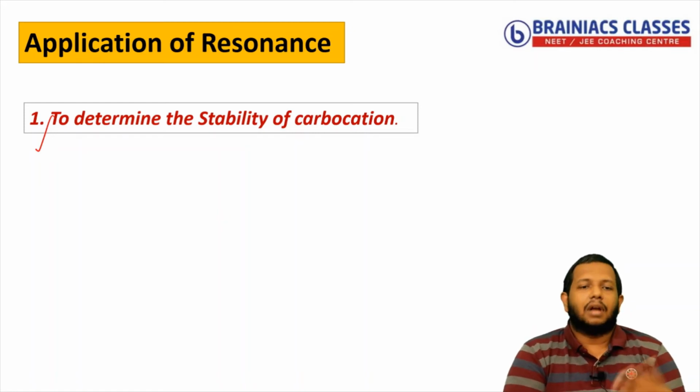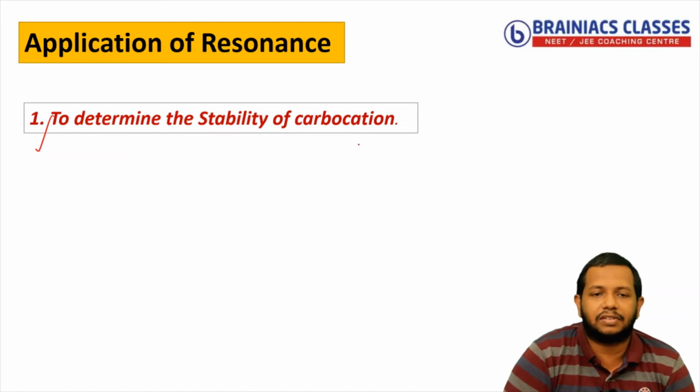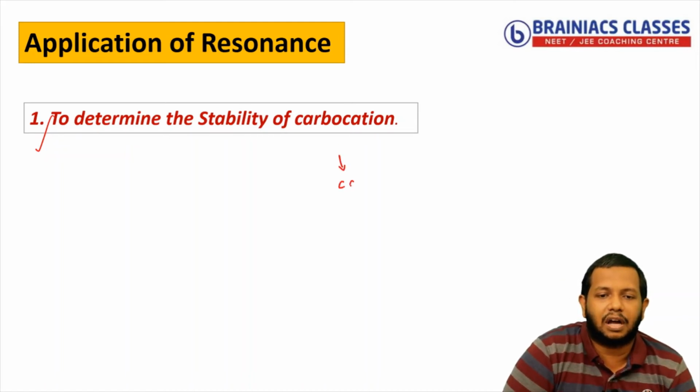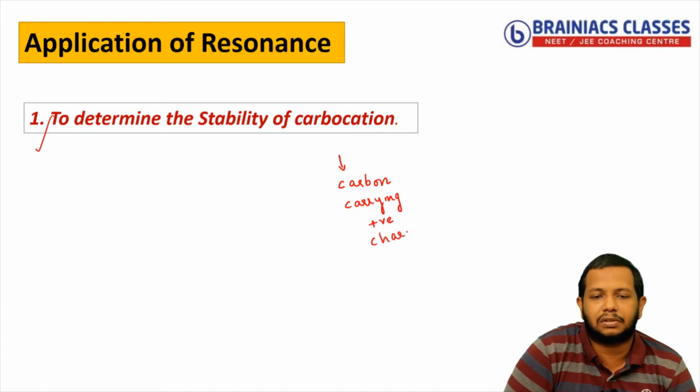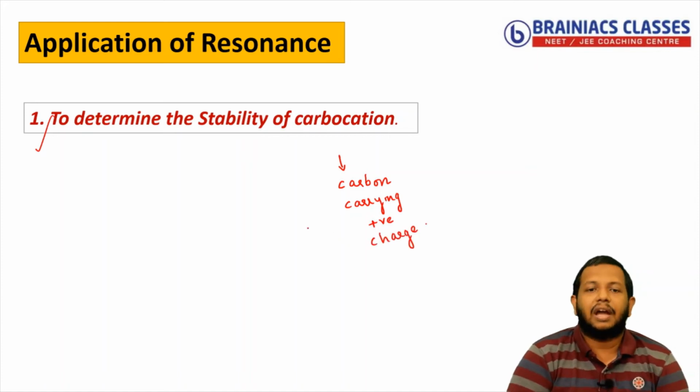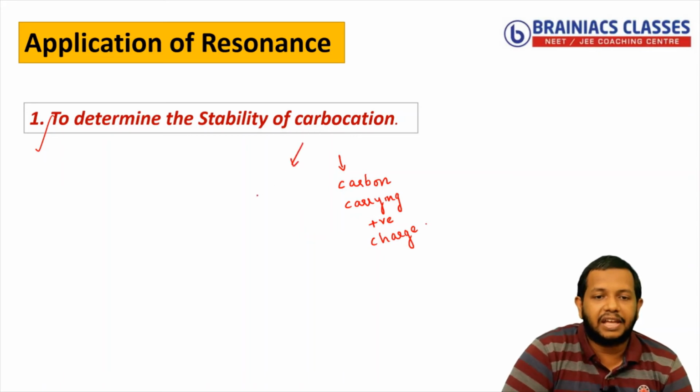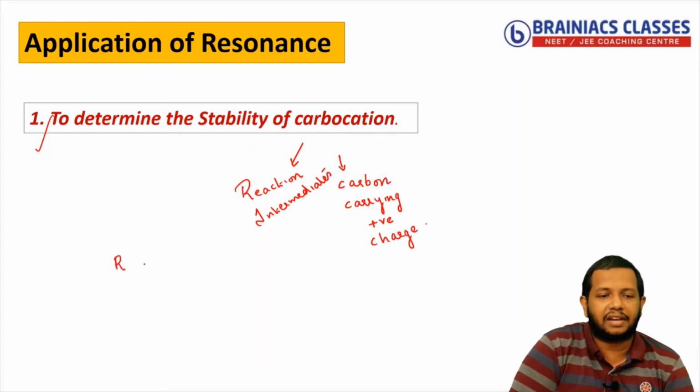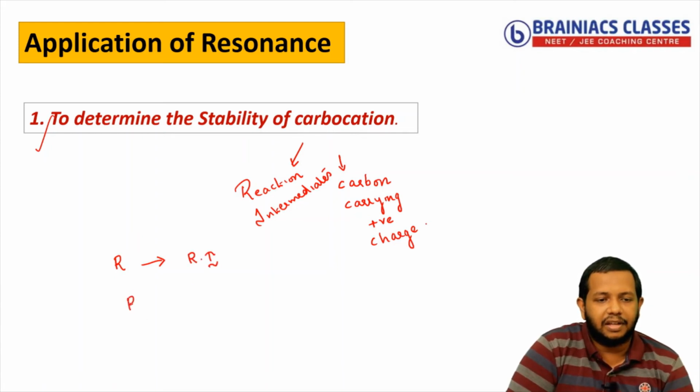Okay. Now, this you can understand. Okay, what is carbocation? Just note down. That is carbon carrying positive charge. They are called carbocations. And who are carbocations? They are reaction intermediates. Correct? Reaction intermediates means during a reaction, the reactant will first convert into an intermediate product, that is called a reaction intermediate. Then this reaction intermediate will change to product.